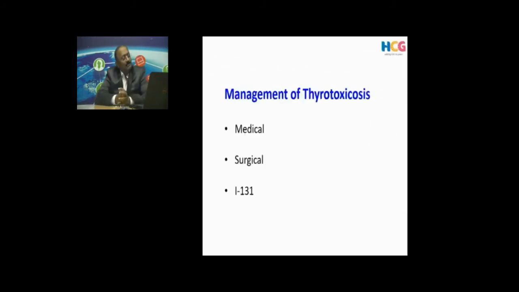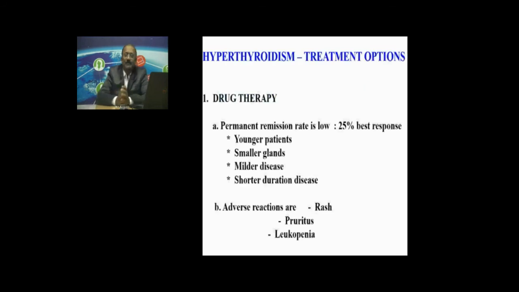Next we will be seeing how we manage thyrotoxicosis. There can be three types of management: medical, surgical, and iodine 131. I'll briefly touch upon all three. Drug therapy, that is neomercazole or propylthiouracil, are the commonest drugs you are going to use. So, which are the cases?